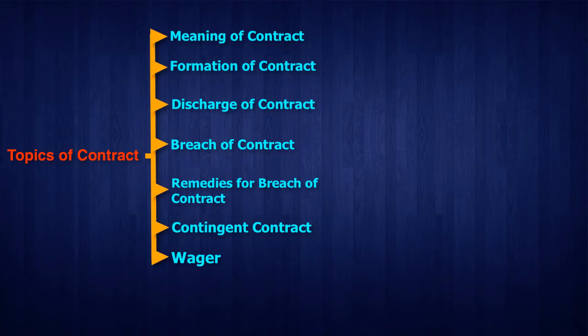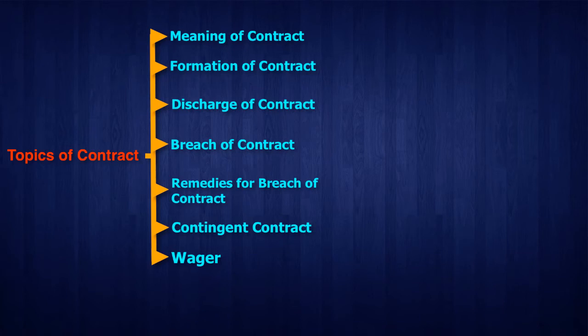So what is the meaning of breach of contract? What is the remedy if someone breaches? All these aspects we have discussed under the heading breach of contract. The next one we have discussed is contingent contract. What is the meaning of contingent contract? What are the principles of contingent contract? We have discussed all these aspects under the heading of contingent contract.